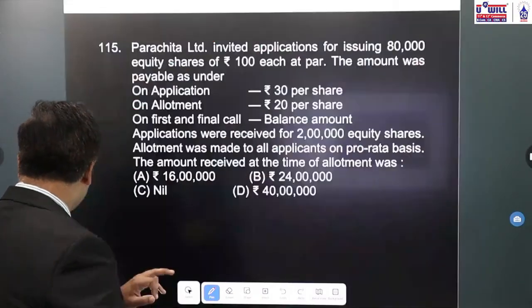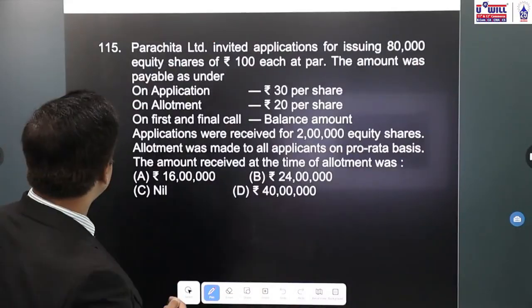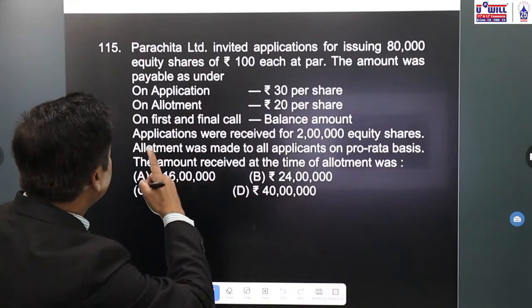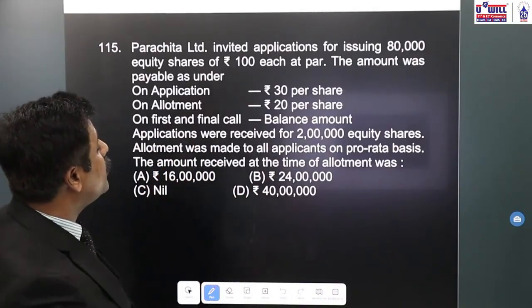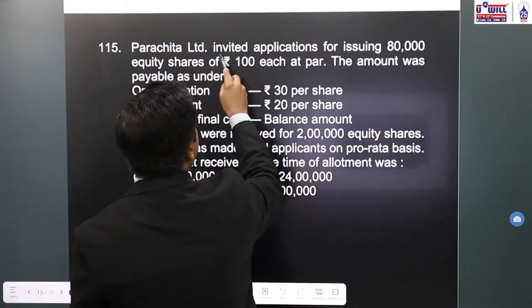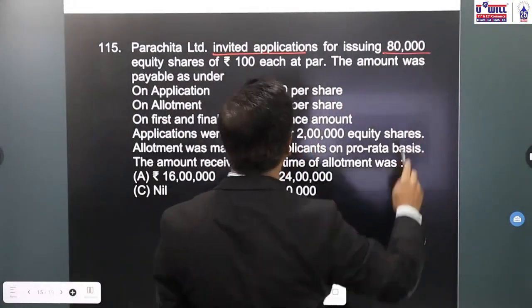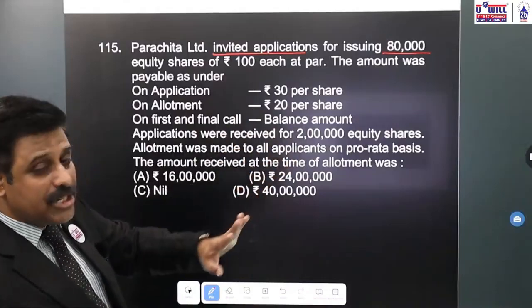Next, 115th question. Parachita Limited invited applications for issuing 80,000 equity shares. How many applications are invited? 80,000. Of rupees 100 each at par.